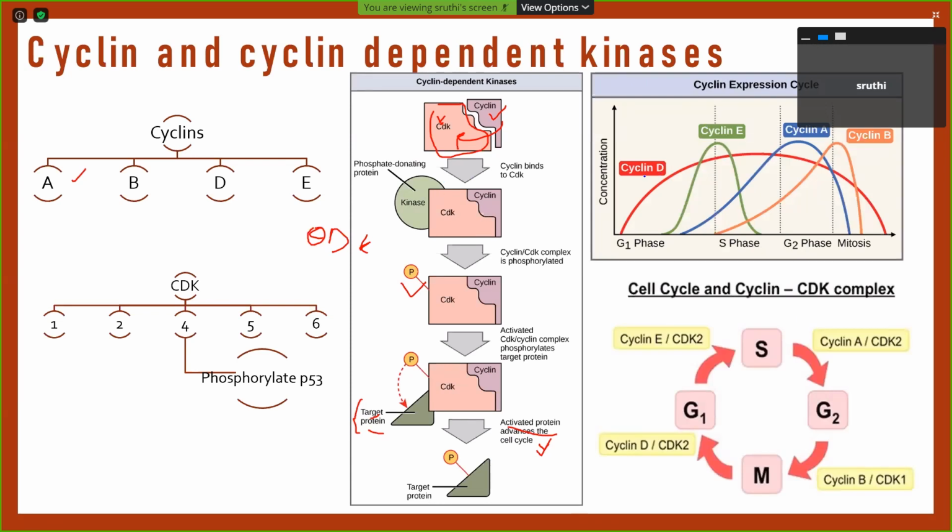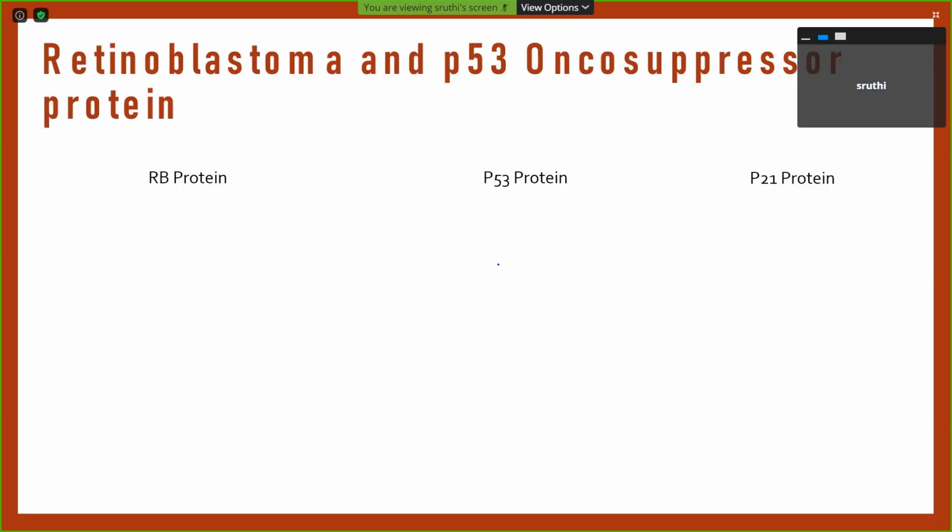This cyclin, there can be different levels of cyclin at different phases. At G1 phase, the cyclin D level is increasing. At S phase, cyclin E level increases. So this all changes with the different phases of the cycle. So the cyclin and the CDK complex differs for each progression of each stage. That is, from S to G2, there is one pair. From G2 to M, there is another pair. So each phase requires a particular cyclin CDK pair.